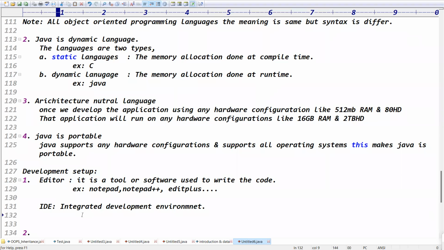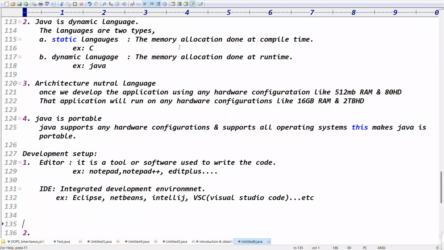Generally, what are the examples of IDEs? We have the Eclipse IDE, the NetBeans IDE, and the IntelliJ IDE. And VSC, Visual Studio Code. What is the full form of VSC, guys? Visual Studio Code, right? Exactly. Like that, we have multiple IDEs, guys.